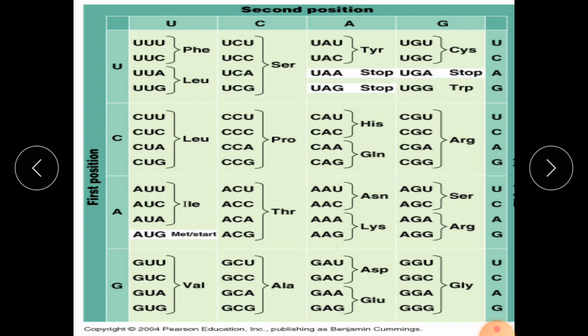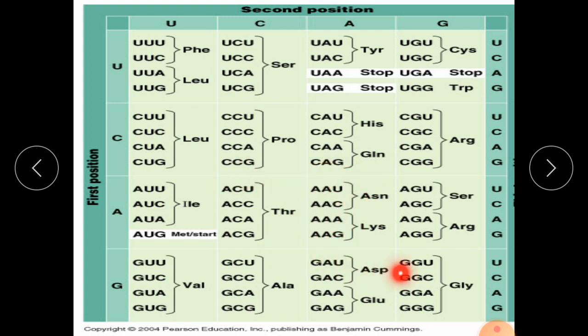Now here you can see the list of codons. This is the start codon AUG, to which the tRNA carrying the amino acid methionine will bind. This is the codon, and the methionine-containing tRNA, which has the anticodon, will bind here. And here you can see the triplets: CUU, UAG, CCC, CCG, CAG.